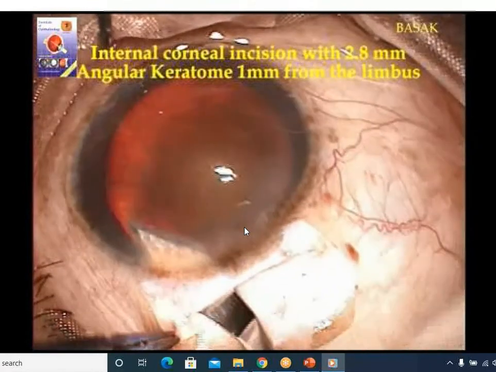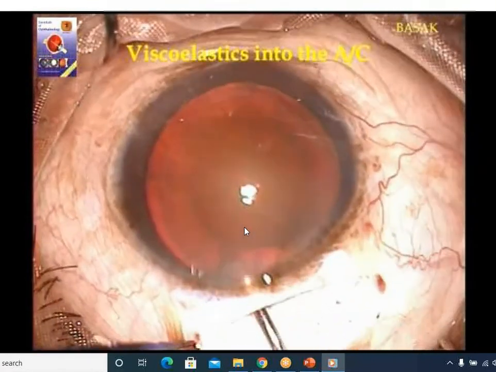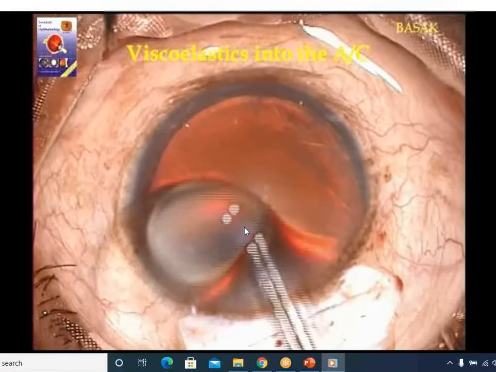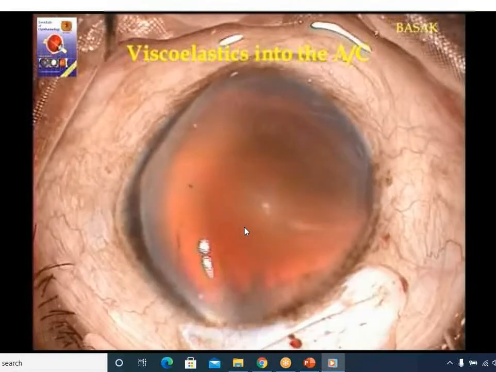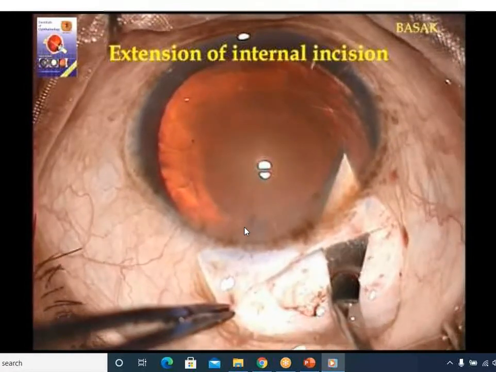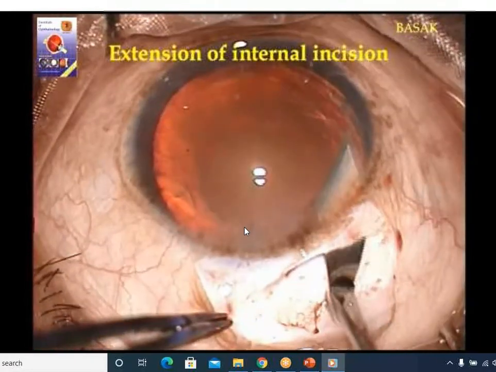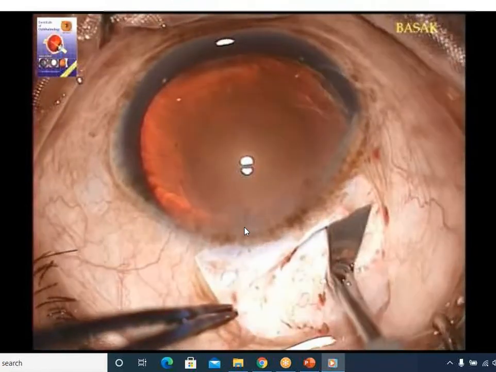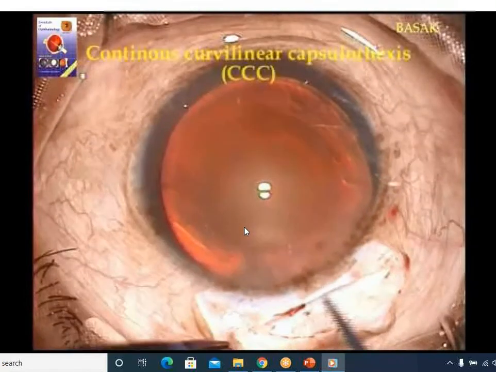Now he has entered into the antechamber by keratome. So after entering into the antechamber, you extend the incision because we will be implanting the rigid IOL.